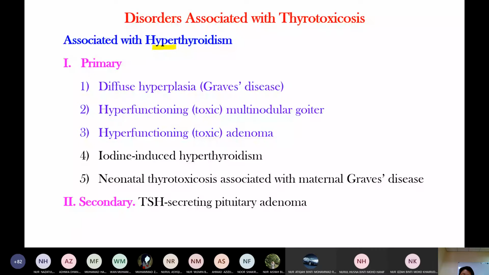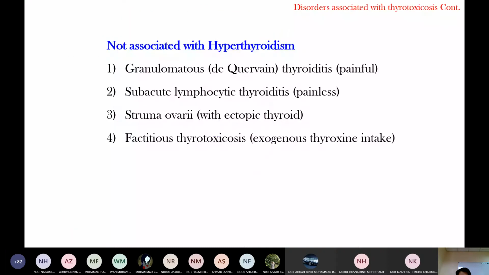So this is secondary. More TSH acts on the thyroid gland, and then the thyroid gland produces more thyroid hormone. That's why it is called hyperthyroidism. Hyperthyroidism means the gland itself is hyperactive. Okay, another category is thyrotoxicosis not associated with hyperthyroidism.